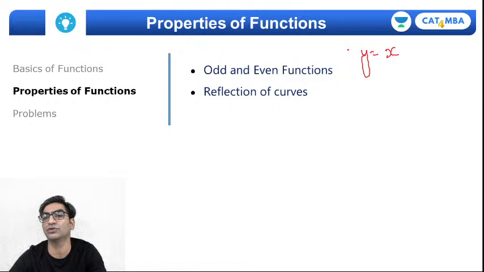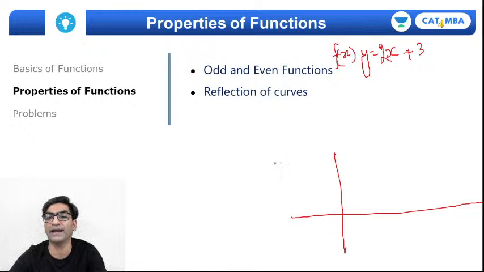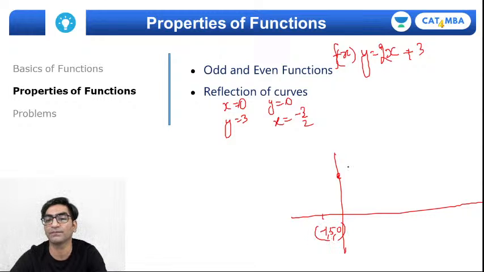Let's say y is equal to f of x, or y is equal to 2x plus 3, right? First we will plot this curve and find the intercepts. If I put x as 0, y will be 3, that's 0,3 over here, and if I put y as 0, I'll get x as minus 3 by 2, minus 1.5, so that's going to be over here, right? Minus 1.5, 0. So this is the straight line for y is equal to 2x plus 3, right?